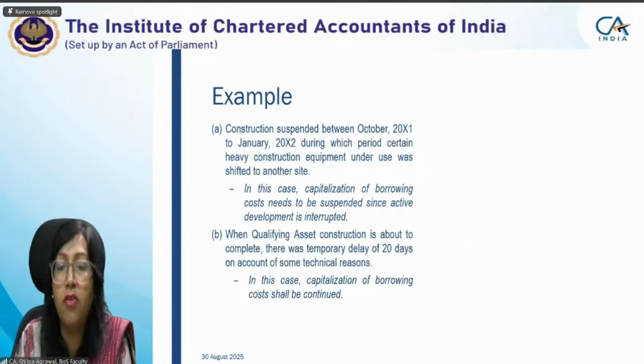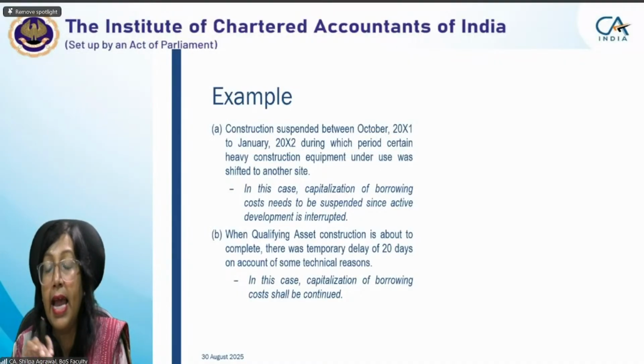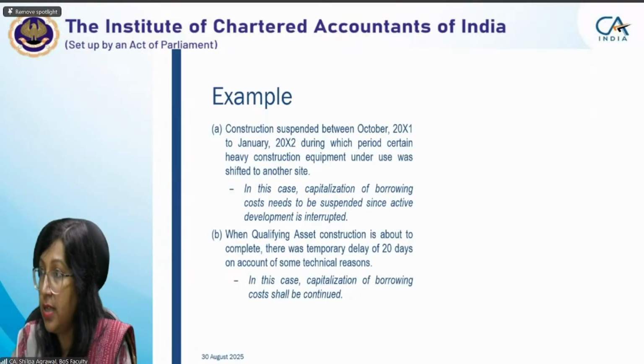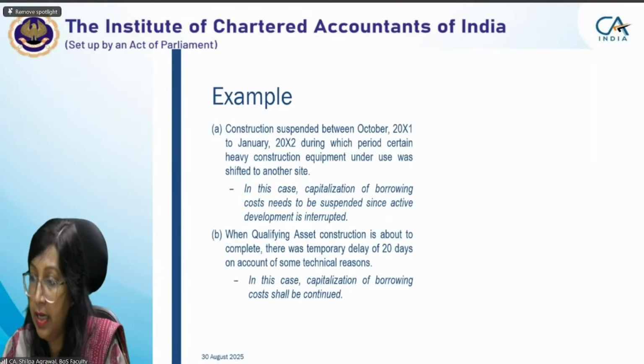In this case, capitalization of borrowing cost needs to be suspended since active development is interrupted. You stopped it, na? So it is not that some activity is going on at the back end.